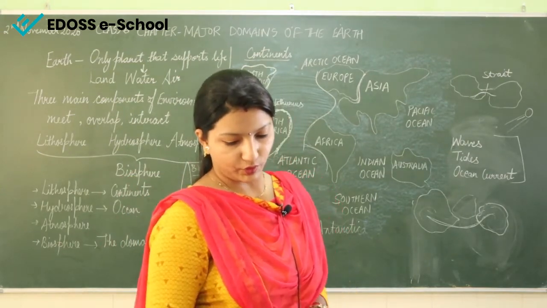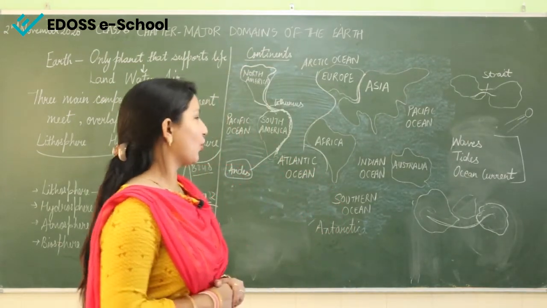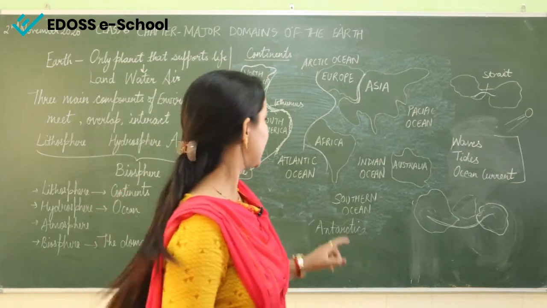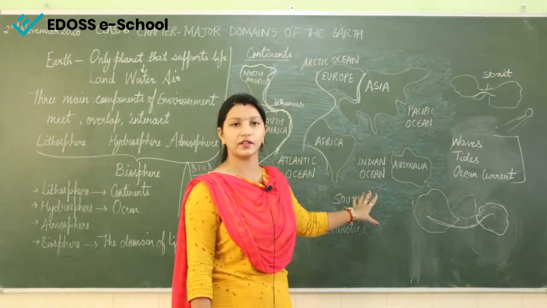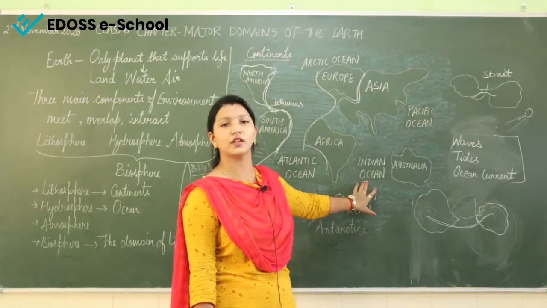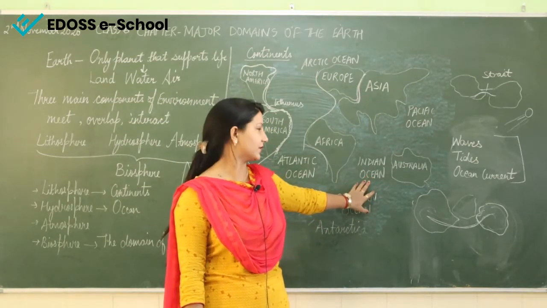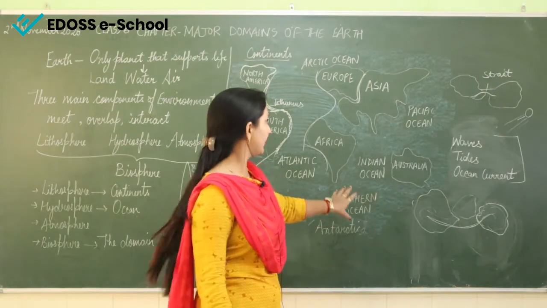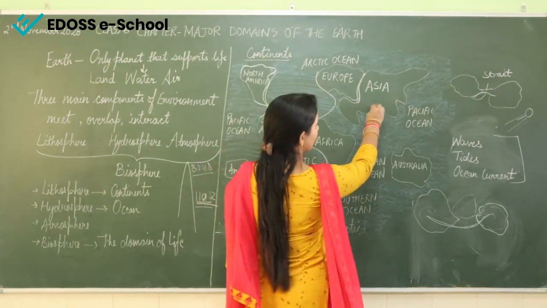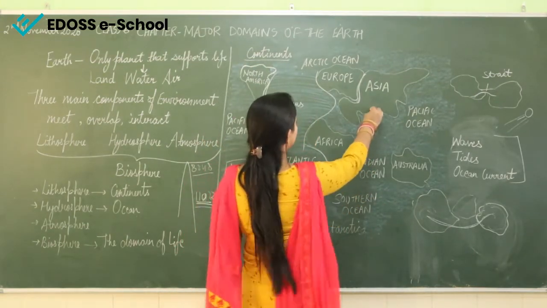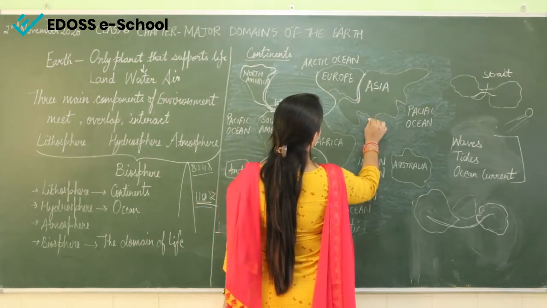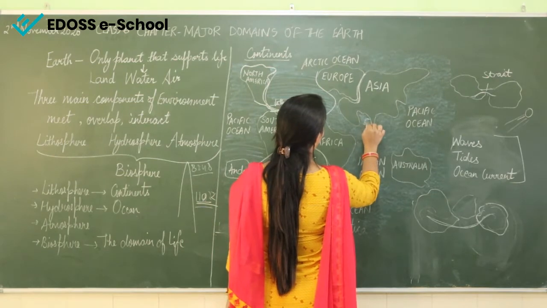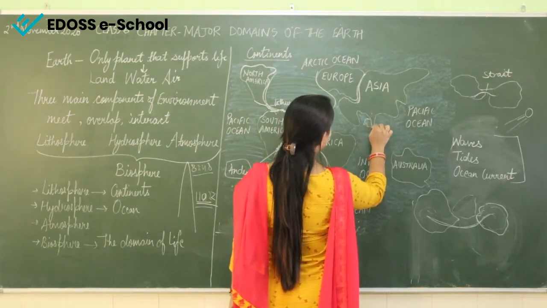Indian Ocean. Indian Ocean is the only ocean which has the name of a country. If you see all the other oceans, they are not named after a country, but the Indian Ocean is the only ocean which is named after a country. And why is it so? Because here this is Asia, and our country India is here in Asia. So if I draw India's map over here, only India is the country.